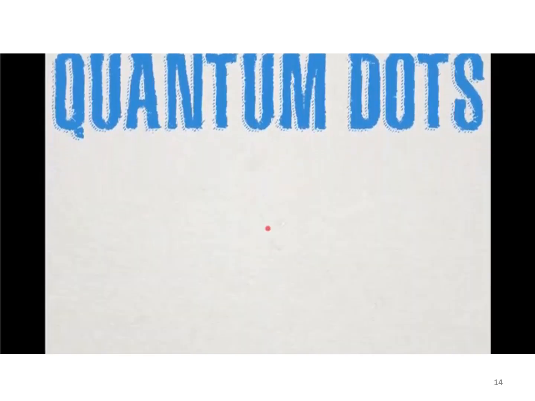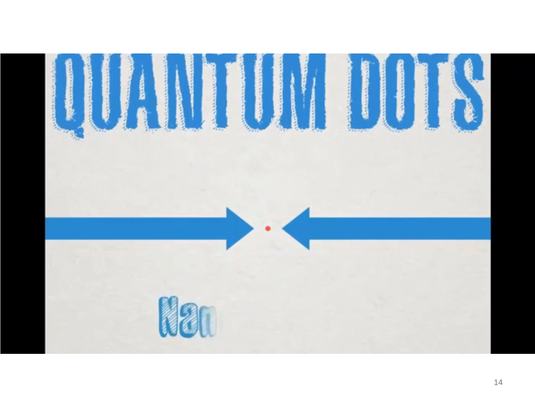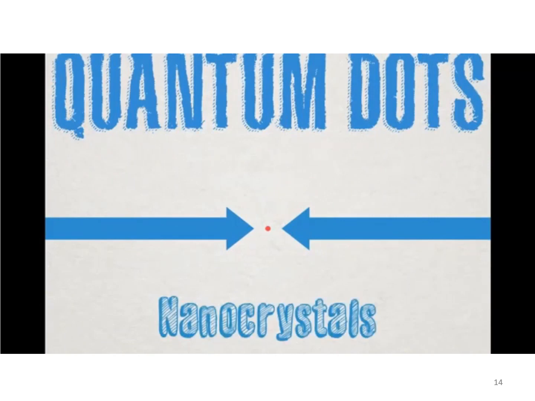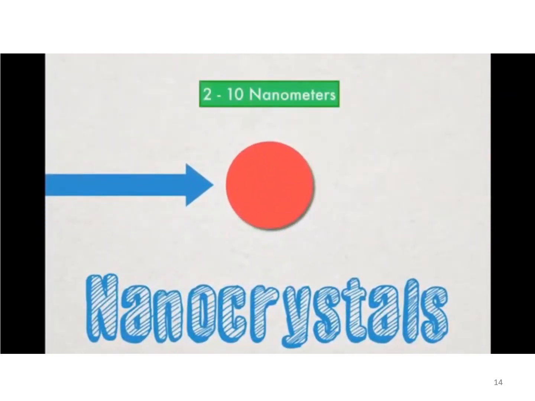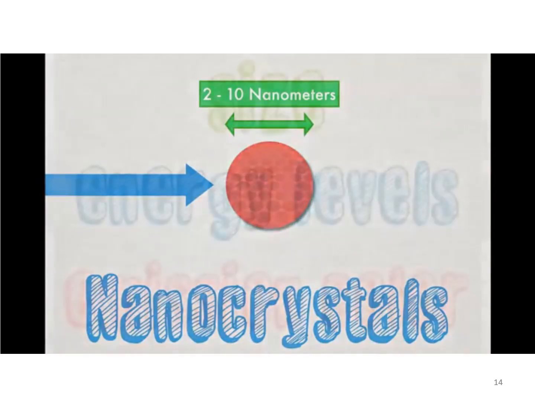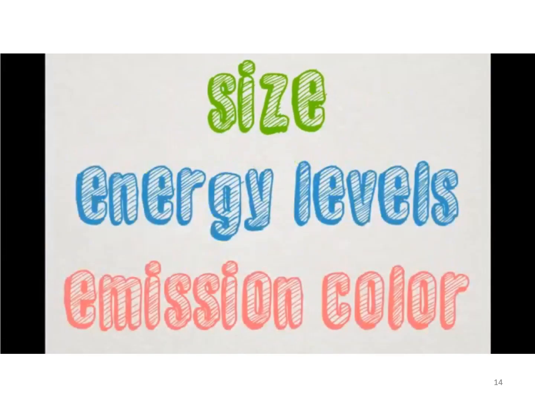Quantum dots are tiny semiconductor crystals. This means that these particles can either conduct or resist electricity depending upon the temperature and purity of the semiconductor. Quantum dots range in size from 2 to 10 nanometers. Because of their diminutive size, the physics of these particles is governed by quantum mechanics. The size, energy levels, and emission color of quantum dots can be precisely controlled, which makes them extremely useful in